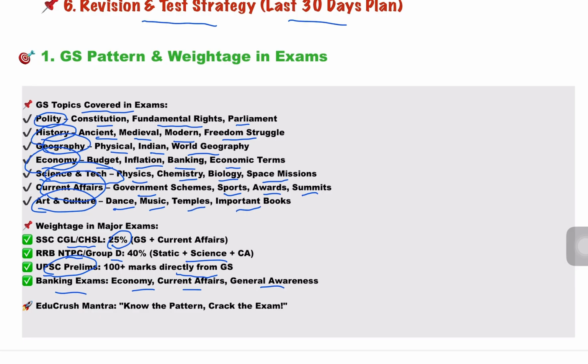So, first we should know the pattern, then we can crack the exam easily.